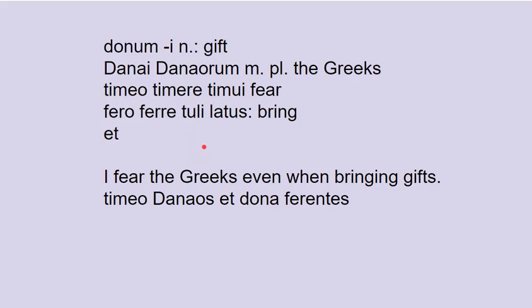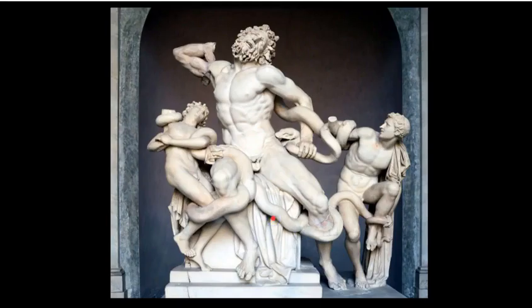And this is a direct quote from a line from Virgil's Aeneid. And the person who said that line is the character Laocoon, who was a Trojan. He was trying to warn the Trojans that they should not accept the horse because he says, Timeo danaos et dona ferentes. I fear the Greeks even when they are bearing gifts. And this is what happened to him.